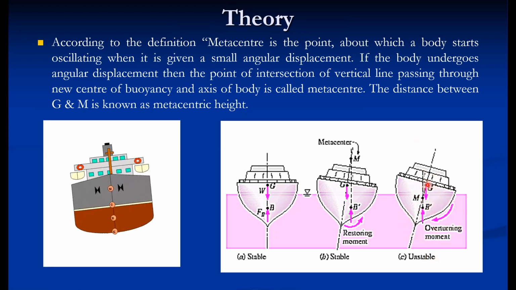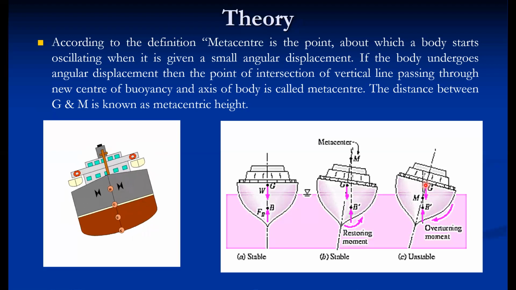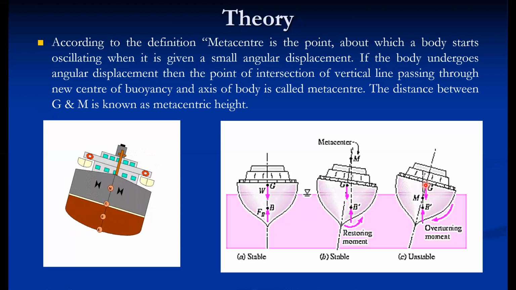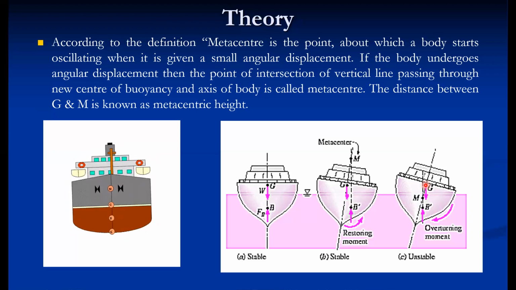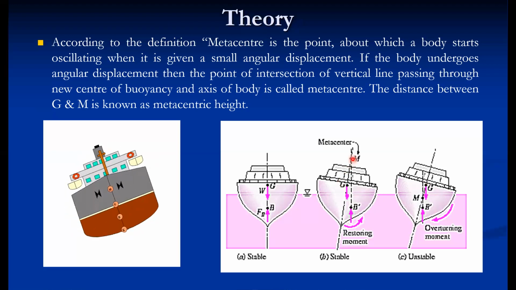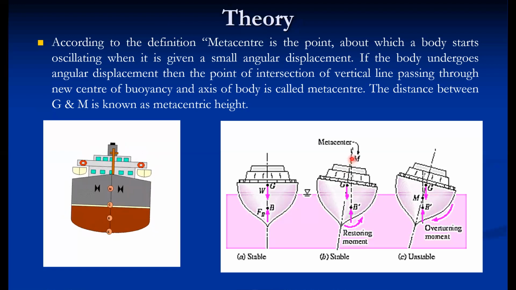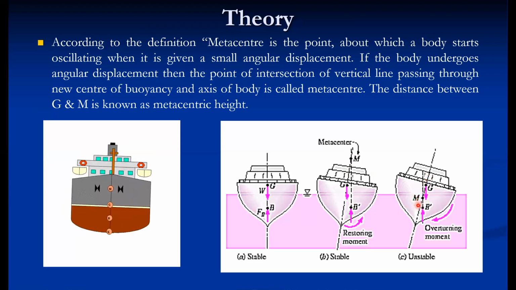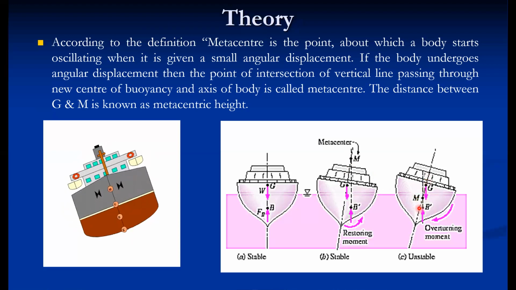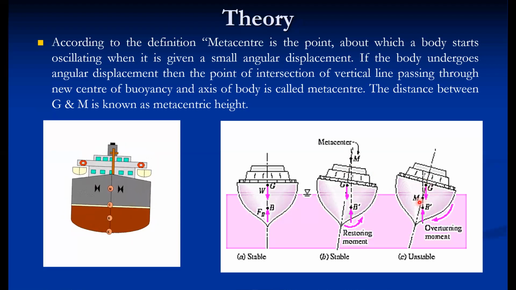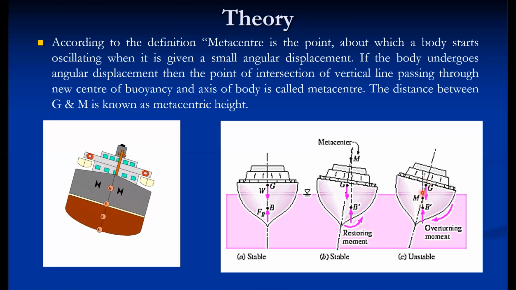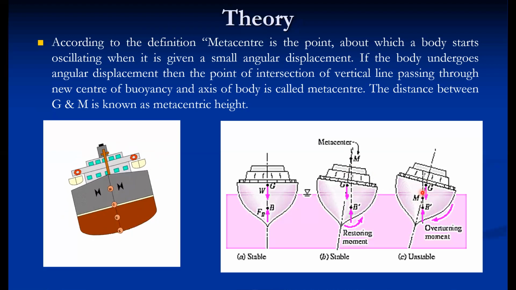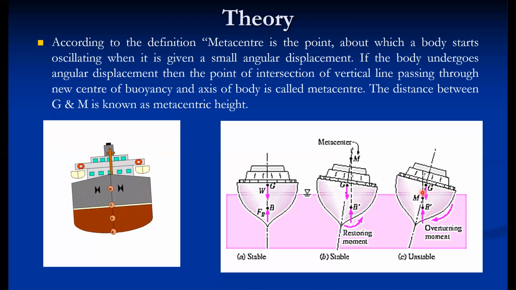And if both G and M coincide, then the body is in neutral state of equilibrium. So the three states of equilibrium mainly depend on the position of metacenter. That means if the metacenter lies above G, then the body is in stable state of equilibrium. If the metacenter lies below G, then the body is in unstable state of equilibrium. Or if M coincides with G, then the body is in neutral state of equilibrium. That is the idealistic situation, neutral state of equilibrium, means there is no couple formation. It remains at that position.